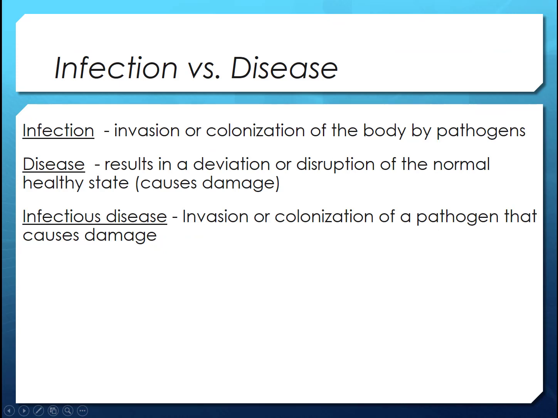All right, I keep saying infection and disease, but let's make sure that we have those particular terms sussed out, because that's a difference and we can't use them interchangeably. Infection is the colonization of sterile body tissues by a microbe, okay? Colonization of sterile body tissues. Whereas the disease is the disruption or deviation from a normal healthy state, from homeostasis. Okay, so that's the effect, that's the damage, but the infection is the colonization of sterile tissues.